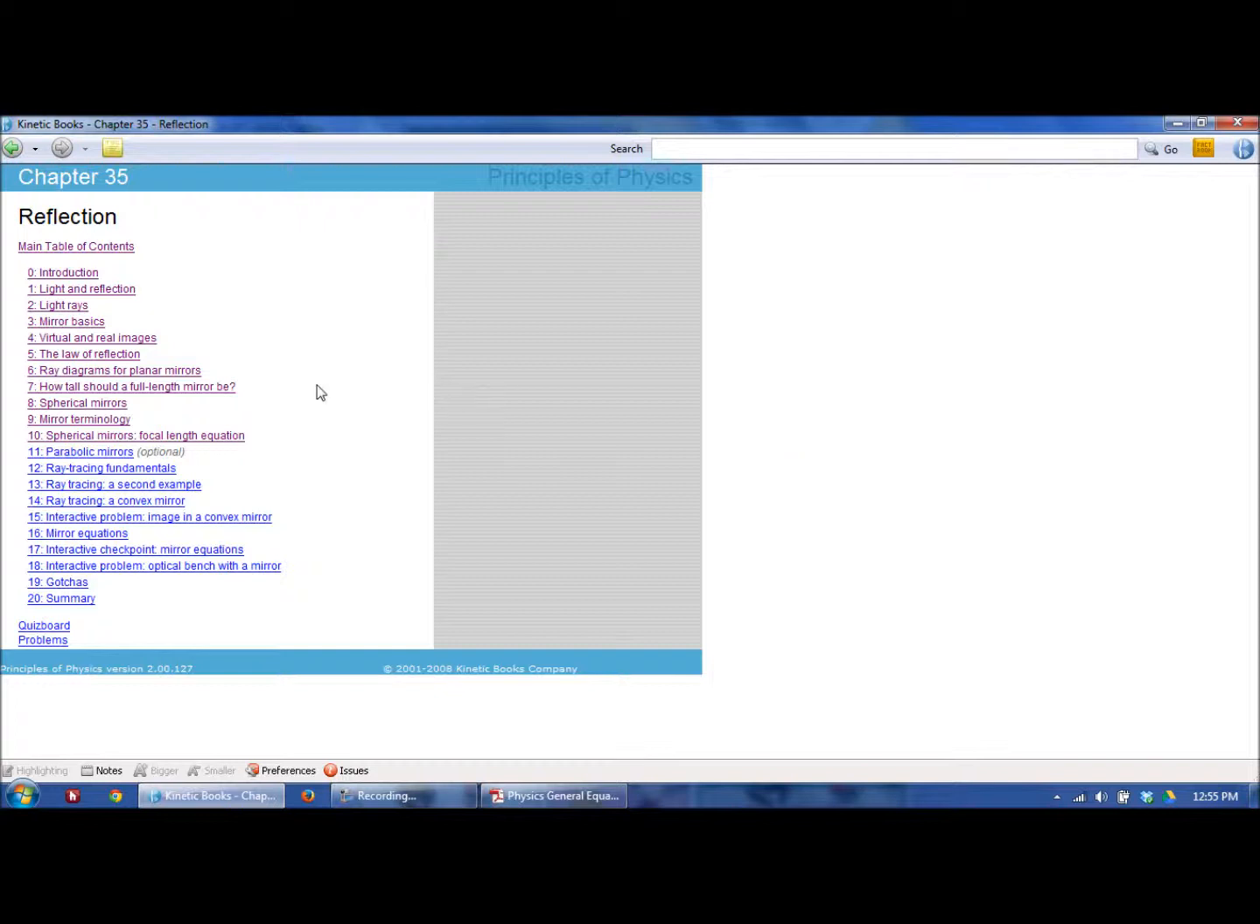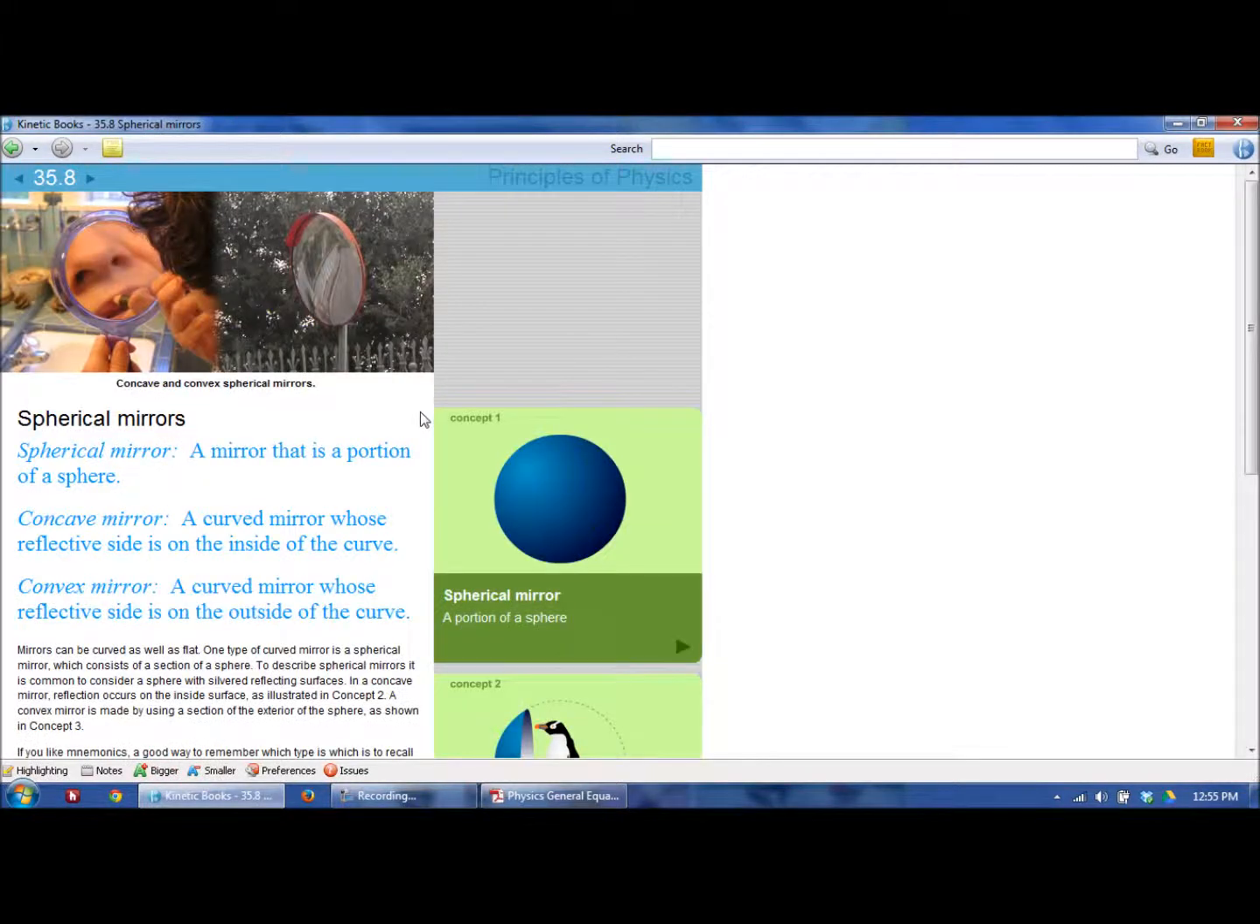Alrighty. The next topic, and this is the one actually that we're going to spend a little more time on. I mean, we'll do a lab on planar mirrors, but talking about spherical mirrors here. Mirrors that are either convex or concave. And I thought this video from UCLA did a great job of explaining those and some of their uses.